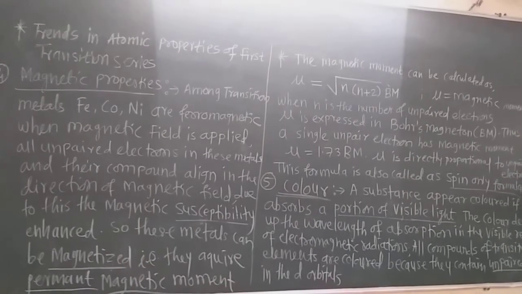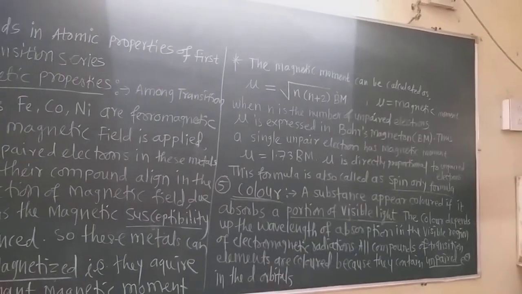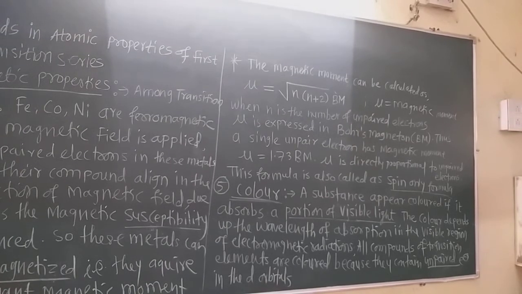The magnetic moment can be calculated by the formula mu equals the square root of n into n plus 2, Bohr magneton. Now this Bohr magneton is the unit to measure the magnetic moment. You know that in 11th standard we already learned about the magnetic moment.